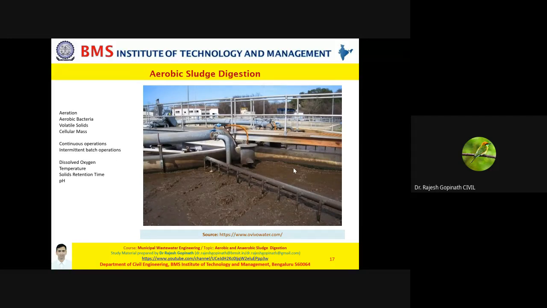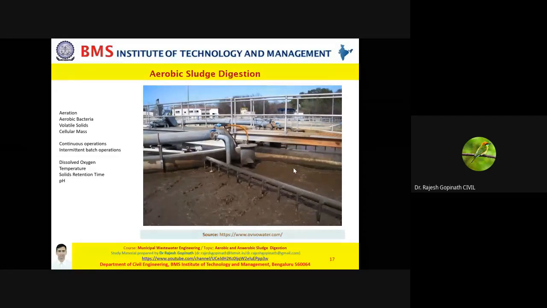Now, when it comes to your aerobic sludge digestion, not just temperature, not just your SRT, not just your pH. One of the essential criteria is dissolved oxygen. You have to make sure that your dissolved oxygen is at least 0.5 to 2 mg per liter. If you are unable to maintain at least 0.5 mg per liter, then your system will become anaerobic in nature.